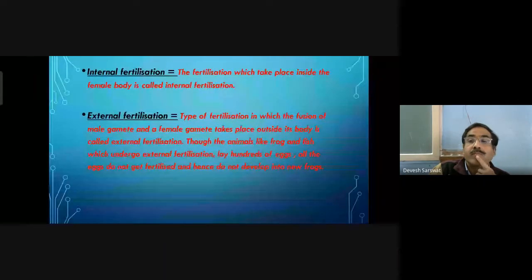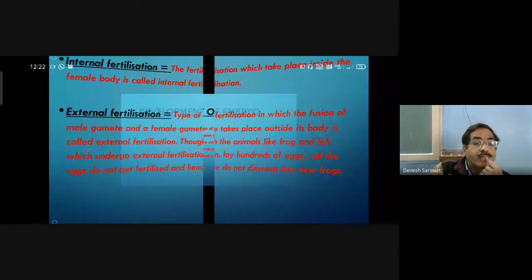The fertilization which takes place inside the female body is called internal fertilization. External fertilization is the type in which the fusion of male and female gametes takes place outside the body. Animals like frogs and fish undergo external fertilization and lay hundreds of eggs, but not all the eggs get fertilized and develop into a new frog.